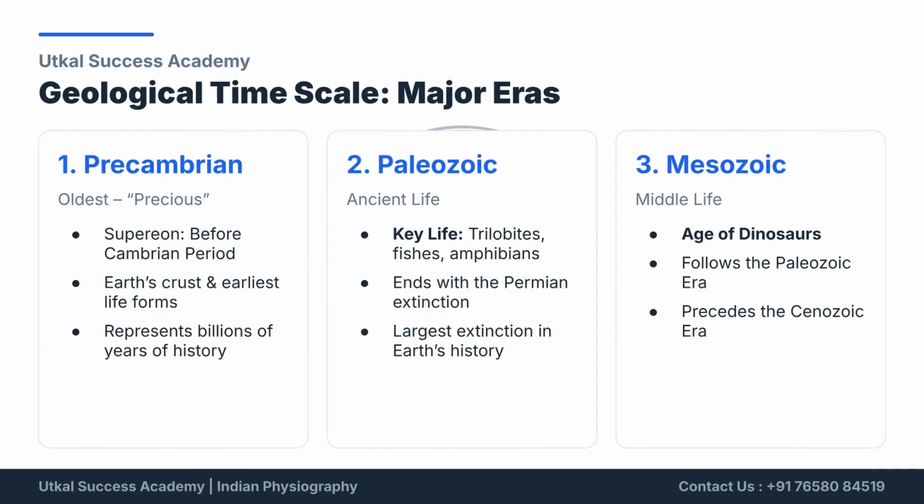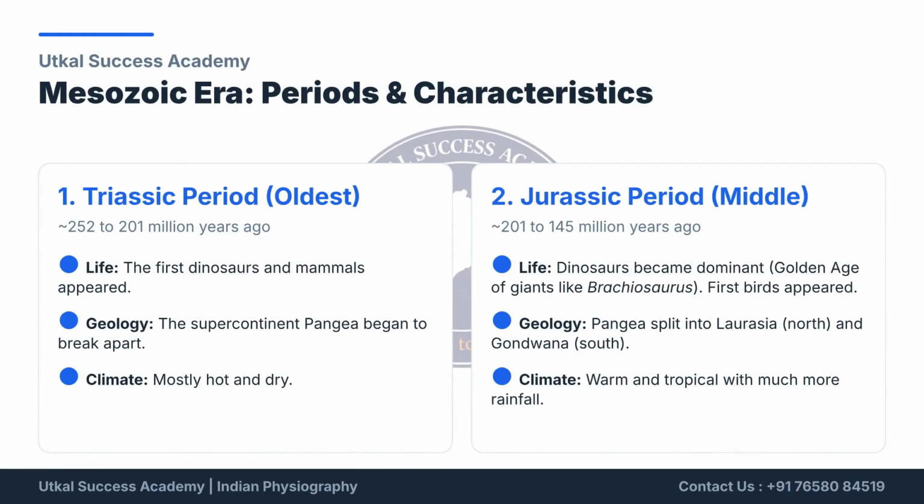The geological history of Earth is divided into major eras, each marked by important developments in life and the environment. The Precambrian was the earliest and longest phase, during which Earth's crust formed and the first life appeared. The Paleozoic era witnessed the rise of marine life, fishes, and amphibians, ending with the massive Permian extinction. It was followed by the Mesozoic era, famously known as the Age of Dinosaurs, which dominated Earth before the beginning of the modern Cenozoic era. The Mesozoic era, often called the Age of Dinosaurs, was divided into three major periods.